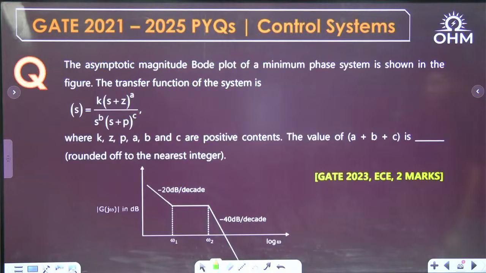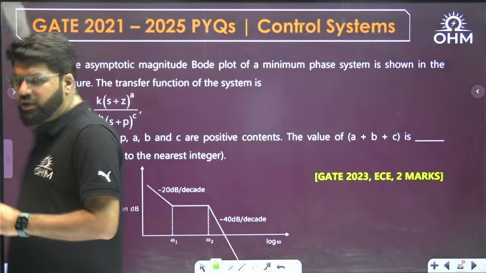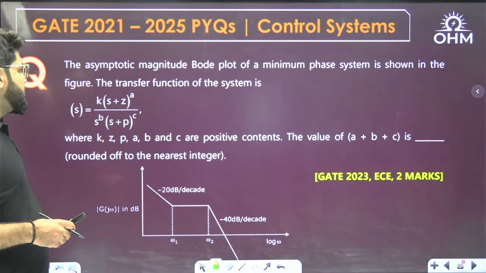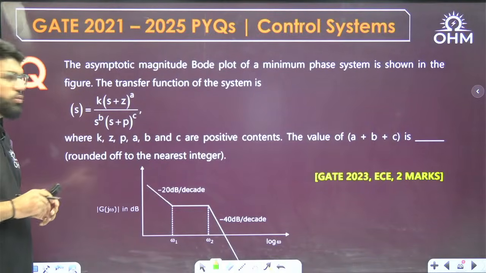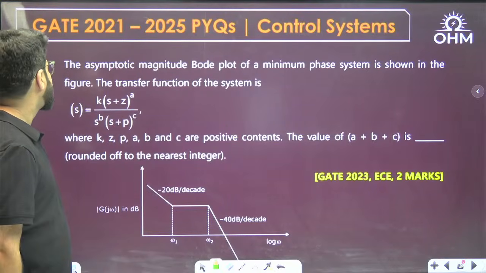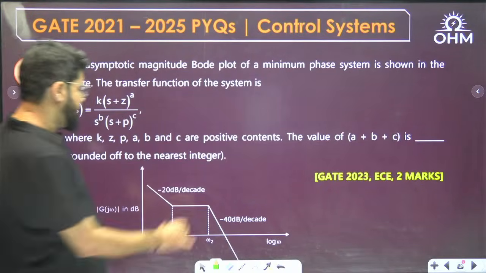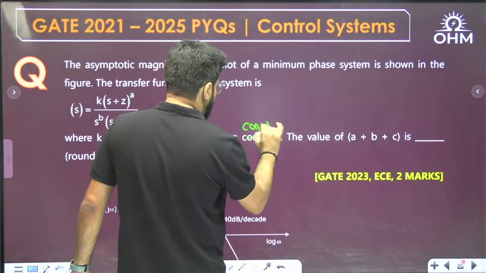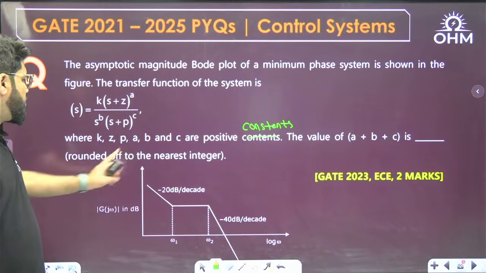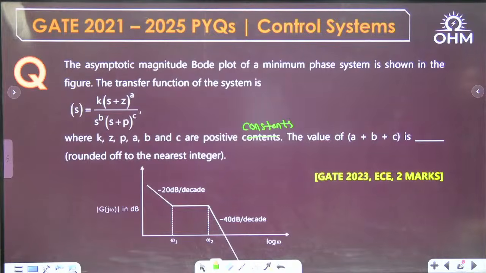Here it is. A basic question on Bode plot, 2023 ECE 2 marks question. What is there in this question? The asymptotic magnitude Bode plot of a minimum phase system is shown in the figure. The transfer function of the system is given as k (s plus z) power a upon s power b (s plus p) power c, where k, z, a, b, c are positive constants. What is the value of a plus b plus c, rounded off to the nearest integer? So a very simple question.